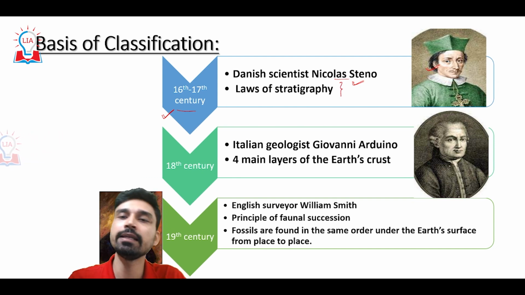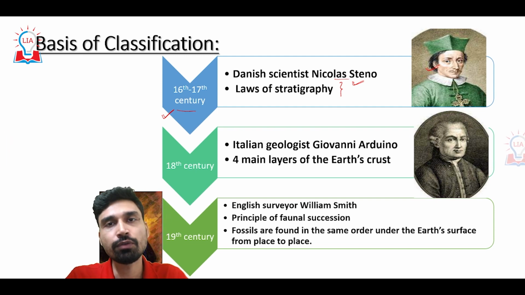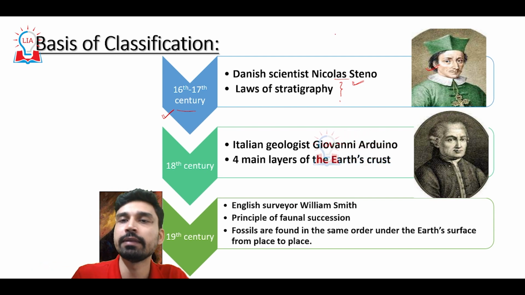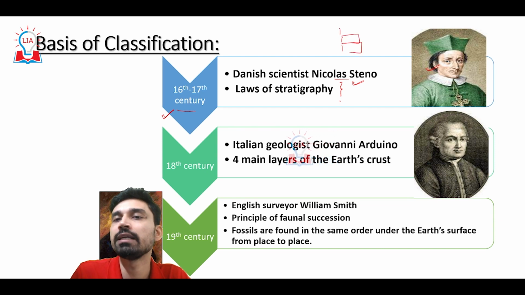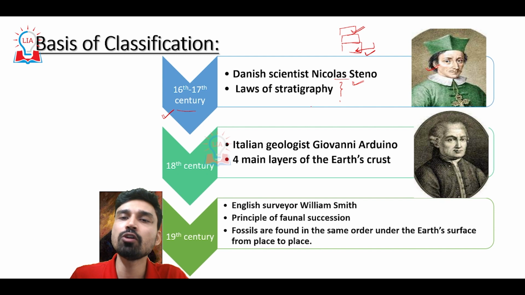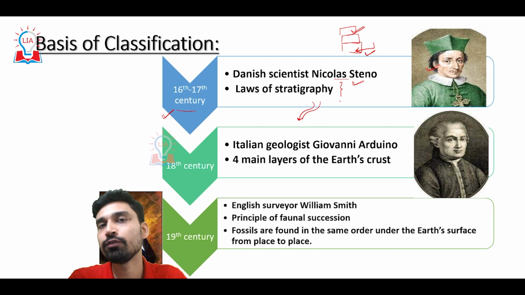The laws of stratigraphy basically tell us that, first of all, if we talk about rock structure, we have three types of rock: sedimentary rock, metamorphic rock, and igneous rock. He said that sedimentary rock layers are found in horizontal beds. Second, he said that in a sedimentary bed, the older rocks lie below while the younger rocks lie above. That means if we have three layers of sedimentary rock, the oldest layer will be at the bottom and the youngest layer will be at the top of this bed. However, this did not yield any significant help in the classification of Earth's history.